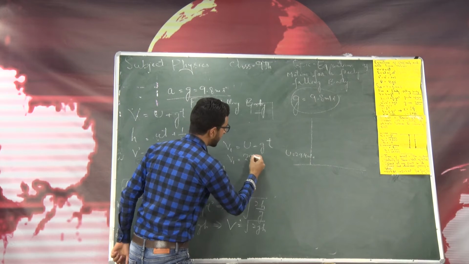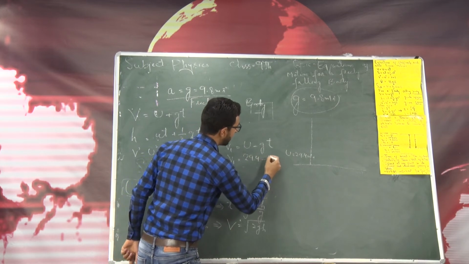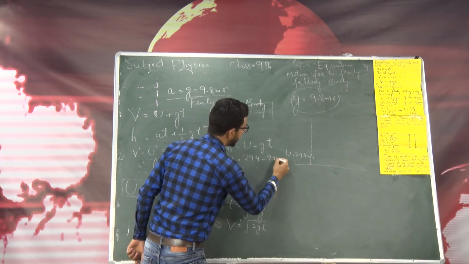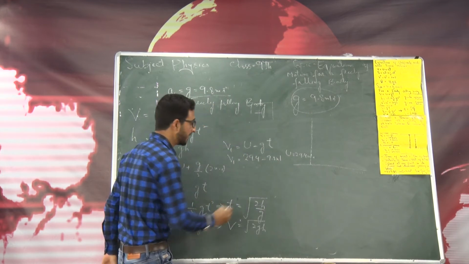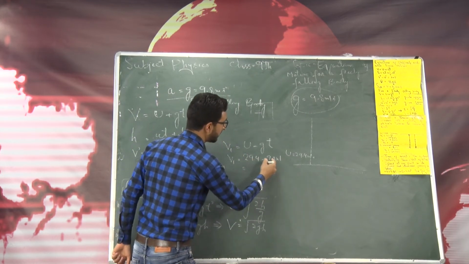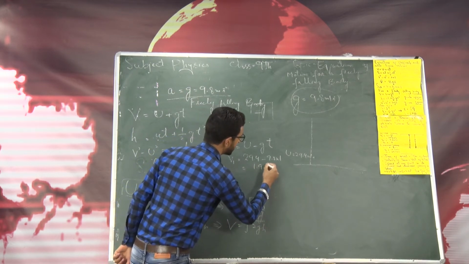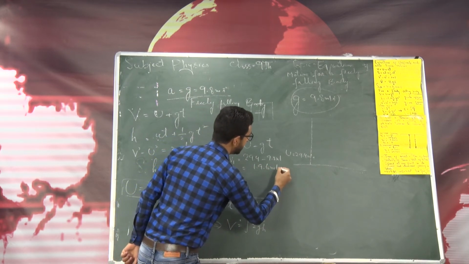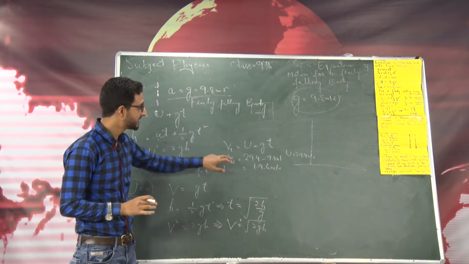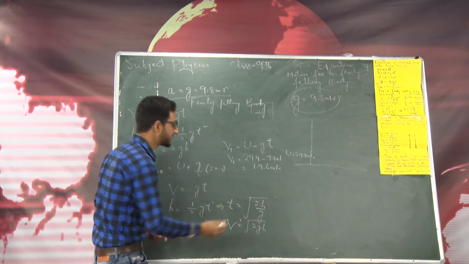Instead of u, I will write 29.4 minus this is 9.8, so instead of t, I will write 1. So this is 29.4 minus 9.8. You can easily see this is equal to 19.6 meter per second, right? This is the velocity of the ball after 1 second.